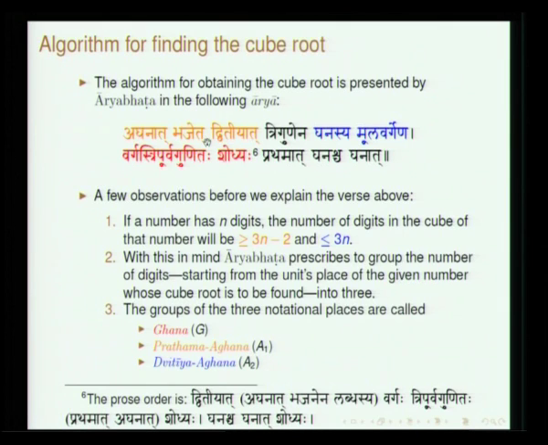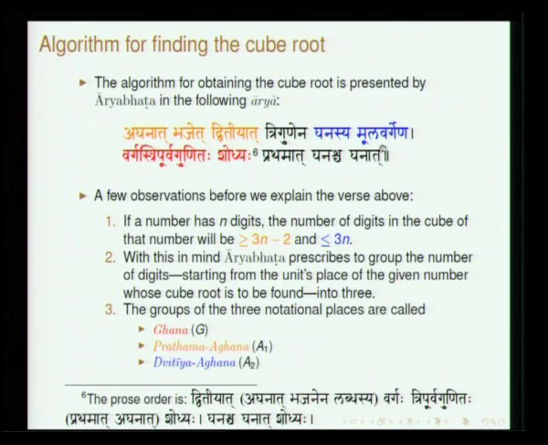So, aghanat bhajet dvitiyat. Earlier he said bhagam hared avargat. Similarly, he says aghanat bhajet dvitiyat, which has to be understood as dvitiyat aghanat bhajet. So, from the second aghana you have to divide. Okay. So, what is to be done? Trigunena ghanasya moola vargena.